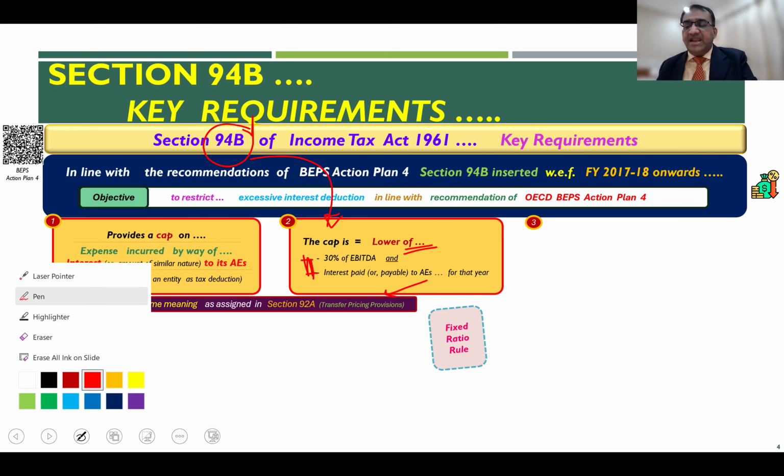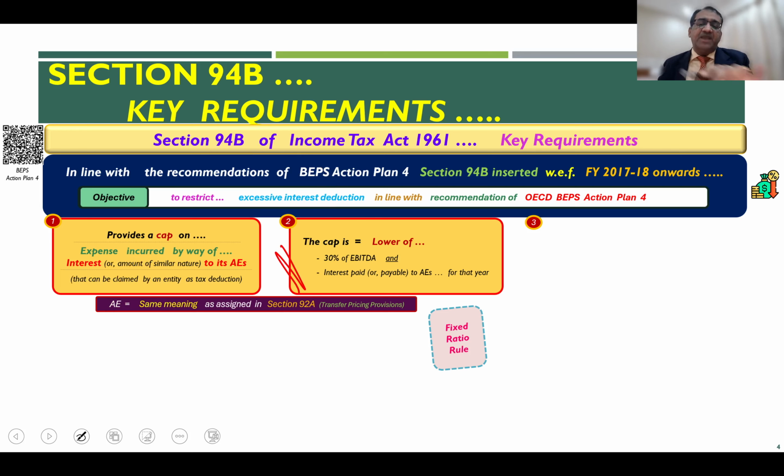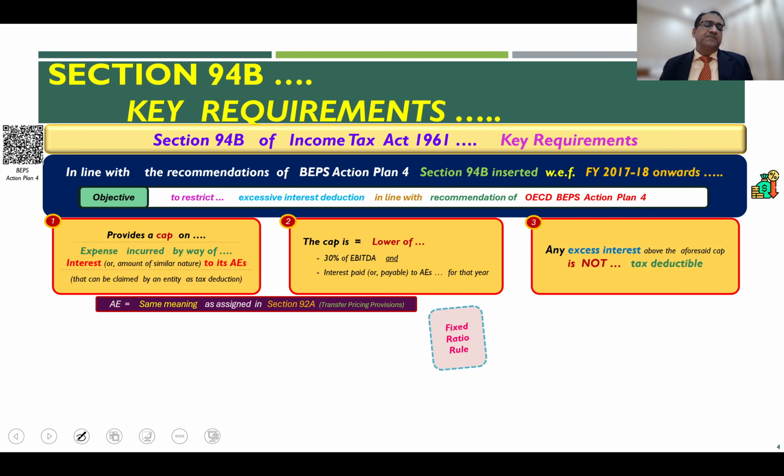If you relate this requirement of Section 94B, it is similar to what we discussed in the earlier video series. Basically, India has gone for the FRR, the fixed ratio rule, and not the group ratio rule. India has adopted the recommendation of the fixed ratio rule for the purpose of limiting the interest deduction. Further, if an entity pays excess interest beyond this threshold, then that will not be tax deductible in the hands of the SSE or the entity.